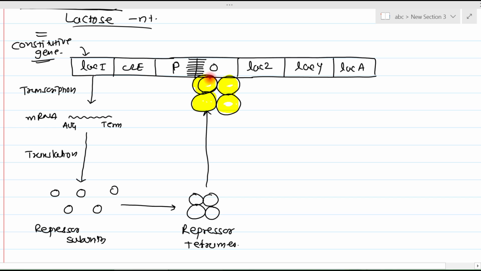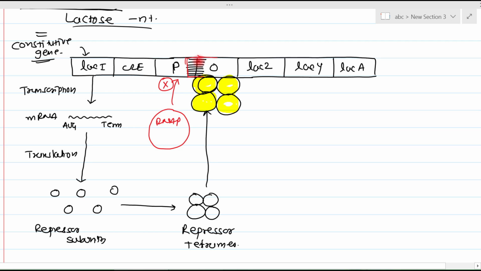It is bound with this operator, and we know that operator and promoter are overlapping, right? So what will happen? Suppose this is RNA polymerase. This RNA polymerase cannot bind with the promoter. Why? Because when this repressor tetramer is bound with the operator, it is also bound with some portion of the promoter. Why? Because the operator location is up to this level, right?